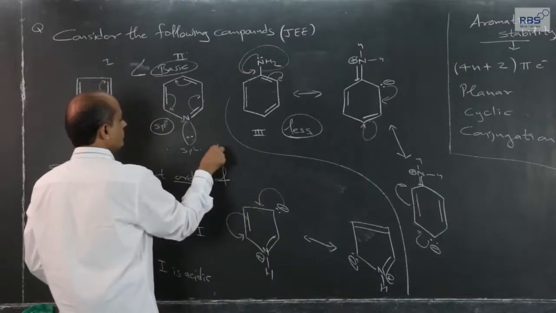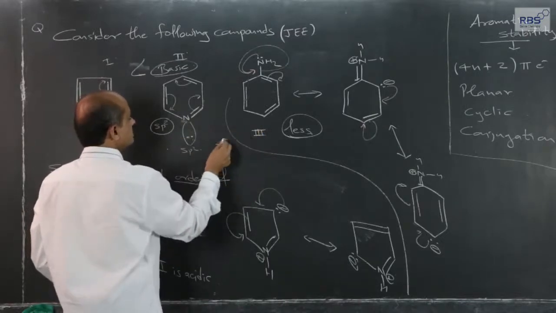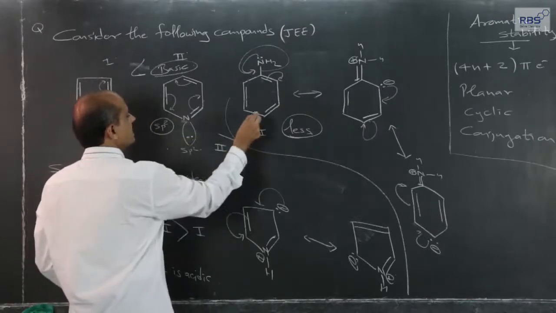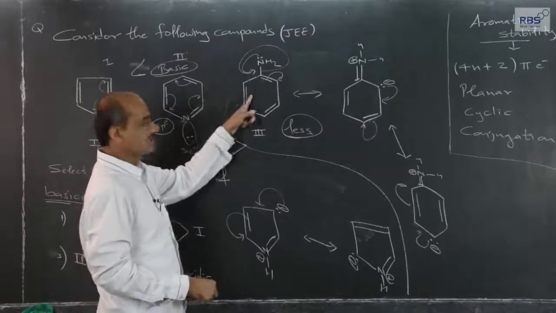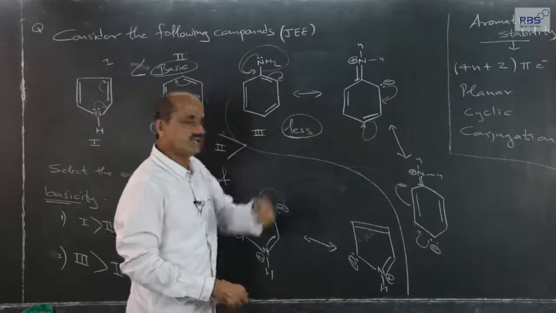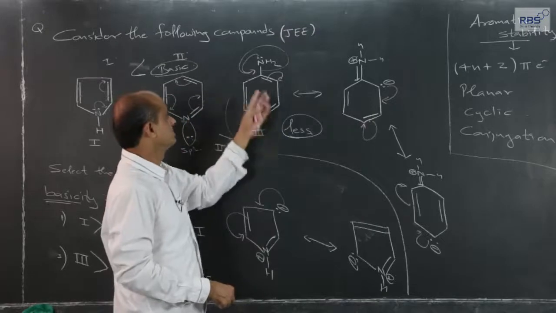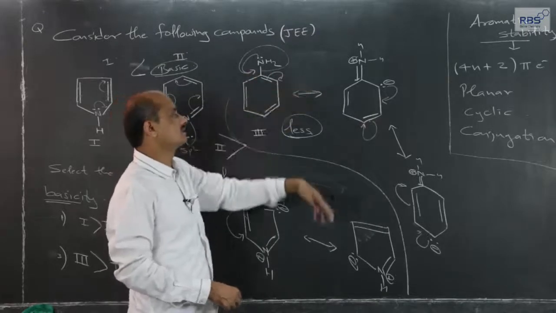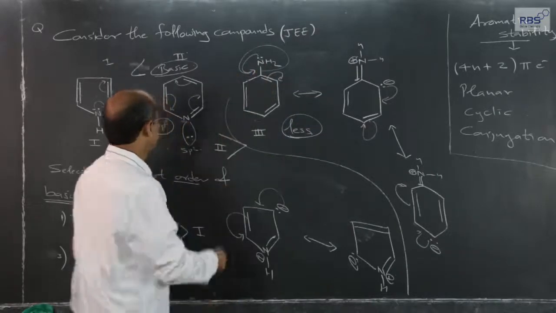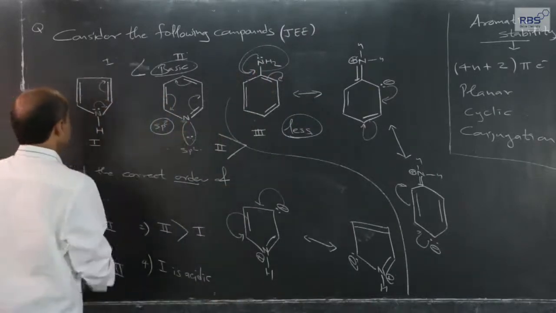Therefore, if you compare 2 and 3, the lone pair on nitrogen in pyridine is more easily available, so it is more basic. Here it is available, but this lone pair is part of various resonating forms. This is an aromatic compound, which means it gets double bond character, and therefore this lone pair is not easily available. This one is easily available.